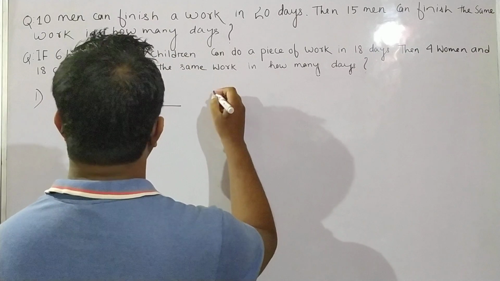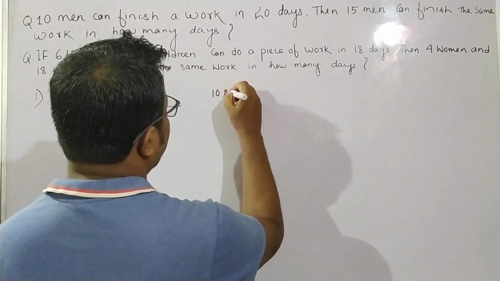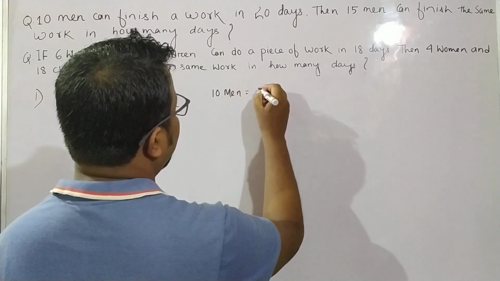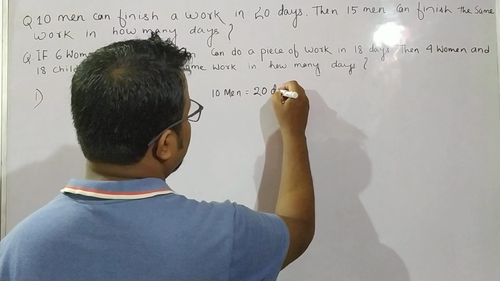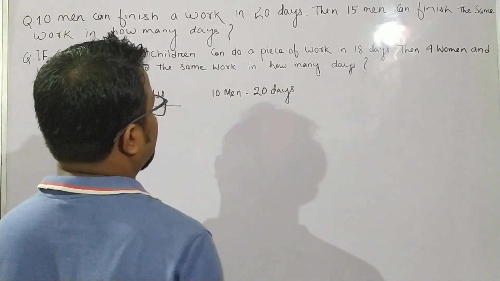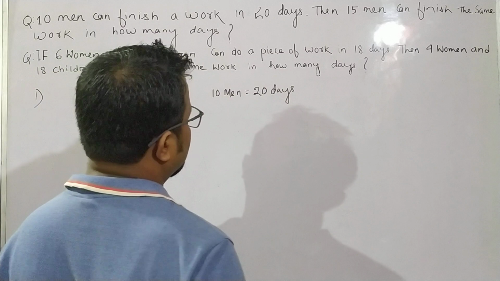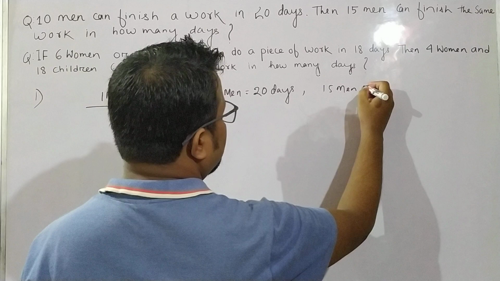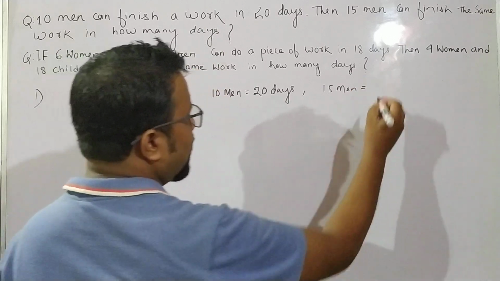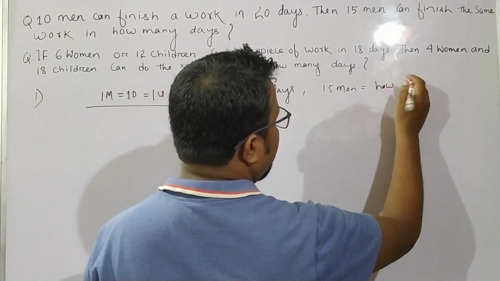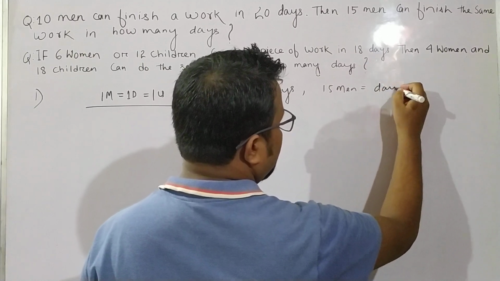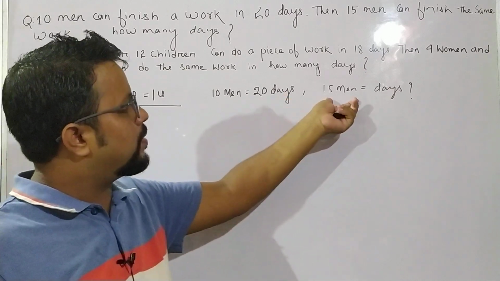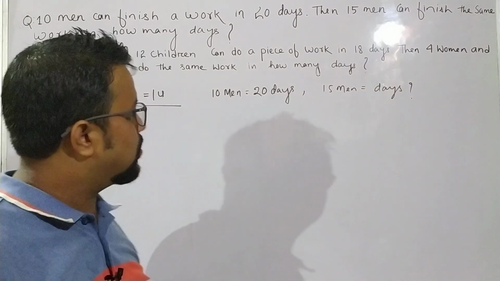First, collection of data: 10 men can do a work in 20 days. Then the question is, 15 men can do the same work in how many days? So what is the question? 10 men can do the work in 20 days, then 15 men can do the same work in how many days?